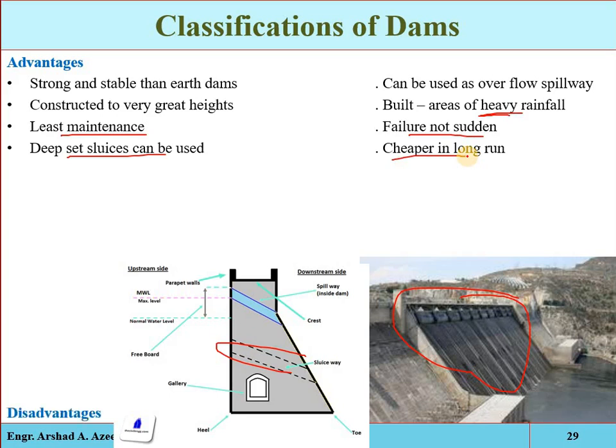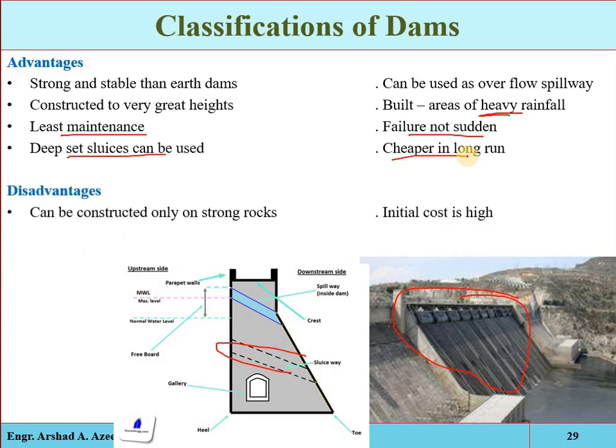And what are the disadvantages? The disadvantage of the gravity dam is that it can be constructed only on strong rocks. As we have discussed, the whole stability of the dam depends only on its weight, and the weight is acting downward. So gravity dams can be constructed only on sound, hard rock foundation, and they are unsuitable on weak foundation or on permeable formation, where earth dams can be constructed.